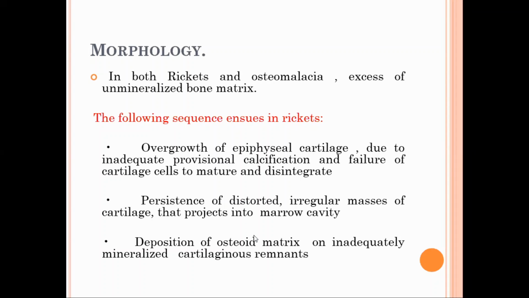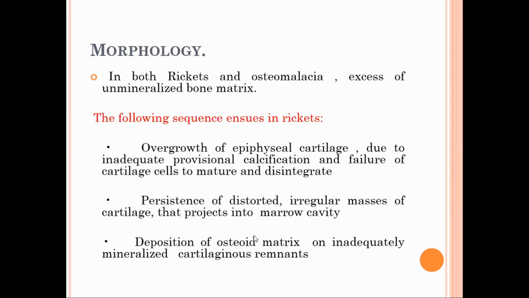So, in both the cases of rickets and osteomalacia, we'll have an unmineralized bony matrix in excess amount. And what occurs in case of rickets? In rickets, the epiphyseal cartilage increases, okay? And there is a failure of this epiphyseal cartilage to mature.